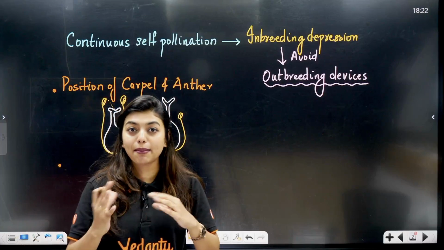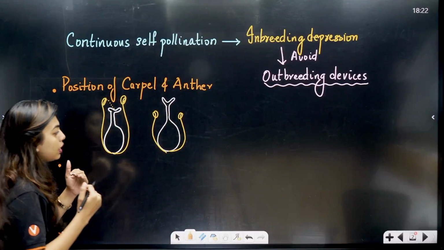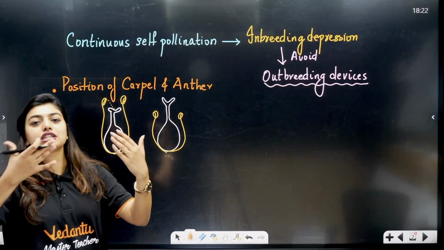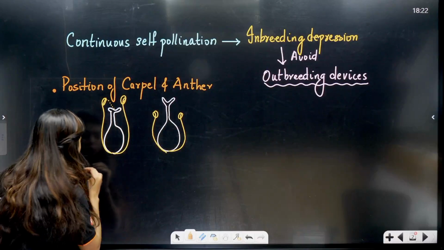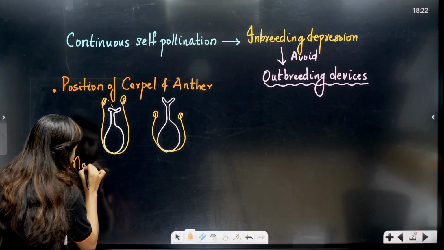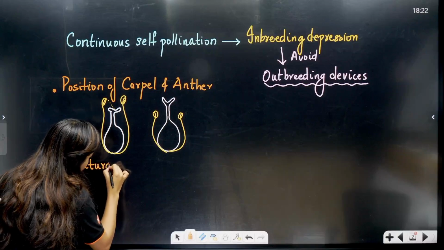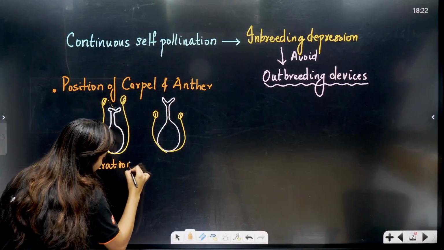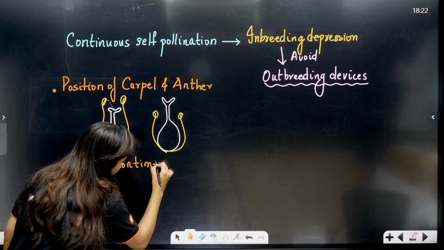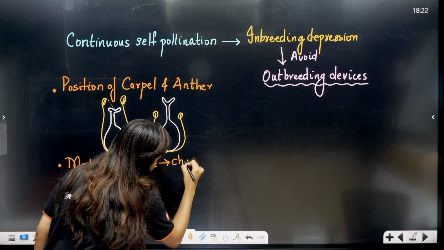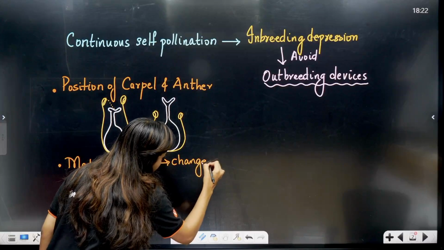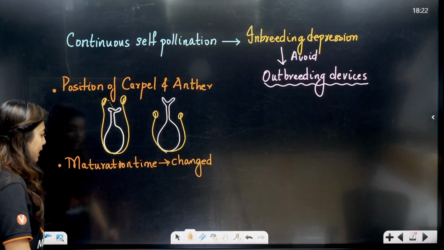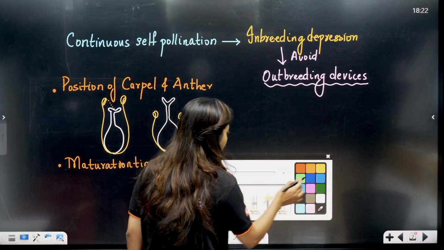So by changing the maturation time, either the anther is going to mature earlier or the stigma is going to mature a little later. The maturation time is changed. Got it?